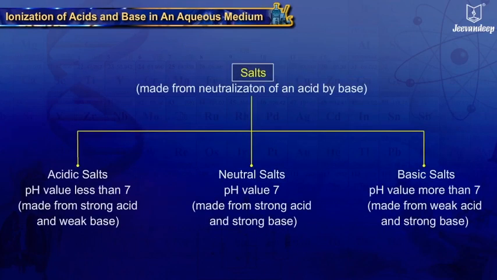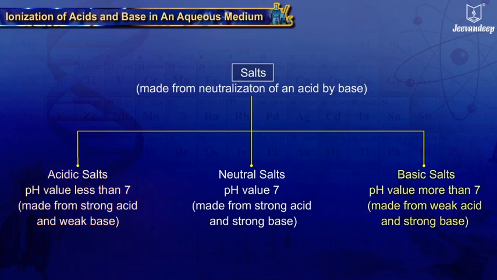The salts formed by the neutralization of an acid by base can be classified into 3 types, depending upon the type of acid and base. Acidic salts are made from strong acid and weak base, and the resulting solution has pH value less than 7.